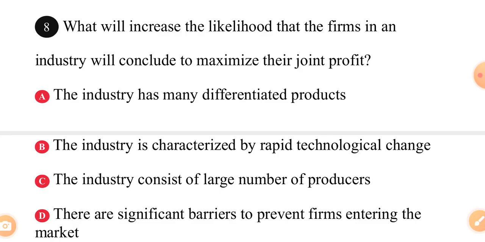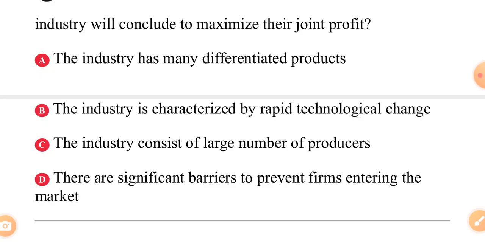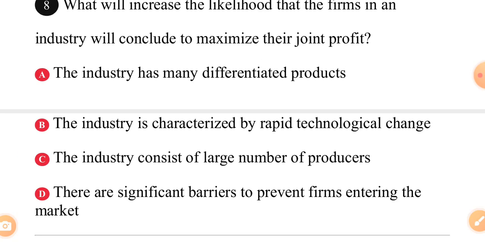Question 8. What will increase the likelihood that the firms in an industry will conclude to maximize their joint profit? A. The industry has many differentiated products. B. The industry is characterized by rapid technological change. C. The industry consists of a large number of producers.